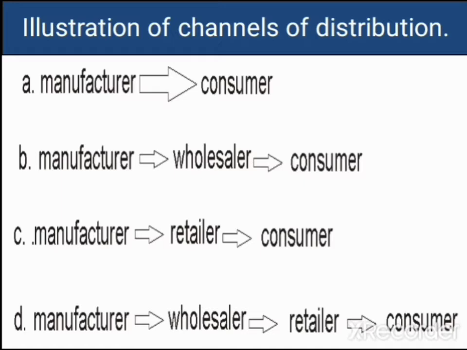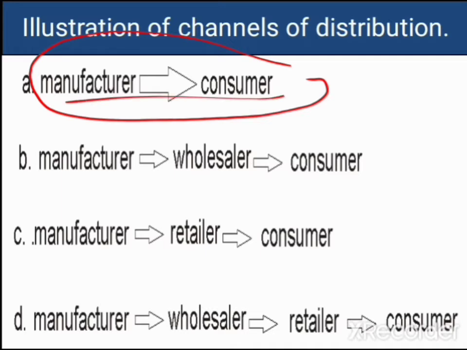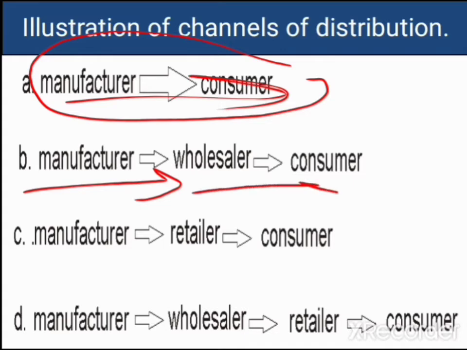On our screen, we have some illustrations of channels of distribution. Option A is from the producer to the consumer directly. That's one channel. This is another channel: from the manufacturer, the goods move to the wholesaler, and from the wholesaler to the final consumer. That's another channel.